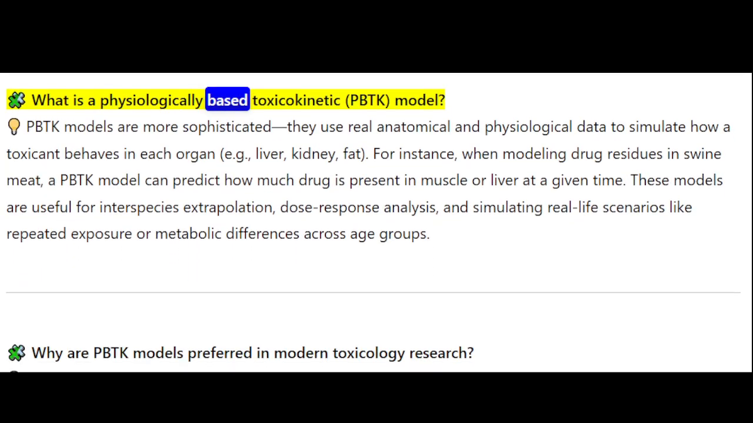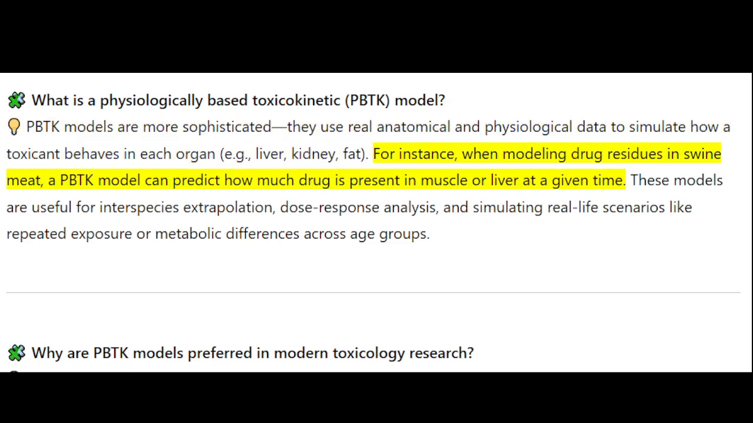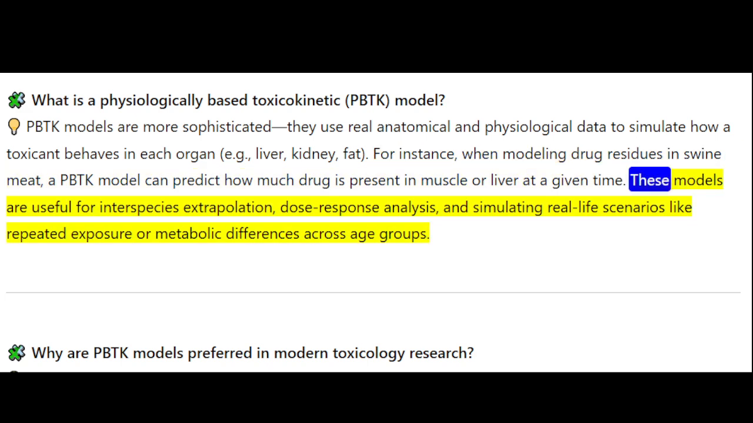What is a physiologically based toxicokinetic (PBTK) model? PBTK models are more sophisticated. They use real anatomical and physiological data to simulate how a toxicant behaves in each organ, for example liver, kidney, fat. For instance, when modeling drug residues in swine meat, a PBTK model can predict how much drug is present in muscle or liver at a given time. These models are useful for interspecies extrapolation, dose-response analysis, and simulating real-life scenarios like repeated exposure or metabolic differences across age groups.